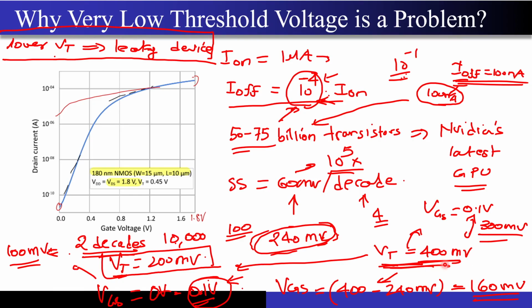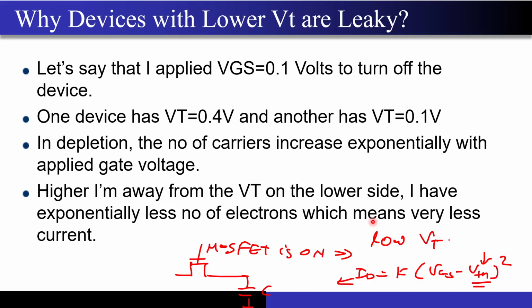That means 160 millivolts, correct. Only then can I ensure that my off current is 10,000 times smaller than my on current, correct. So now this is good.